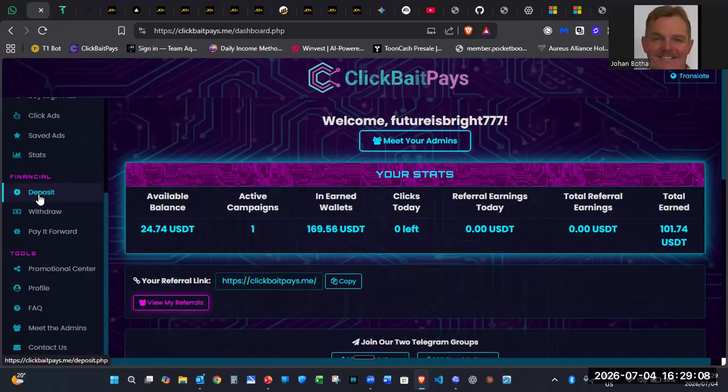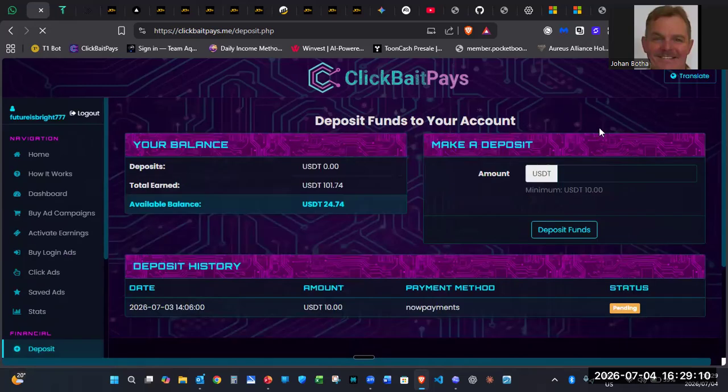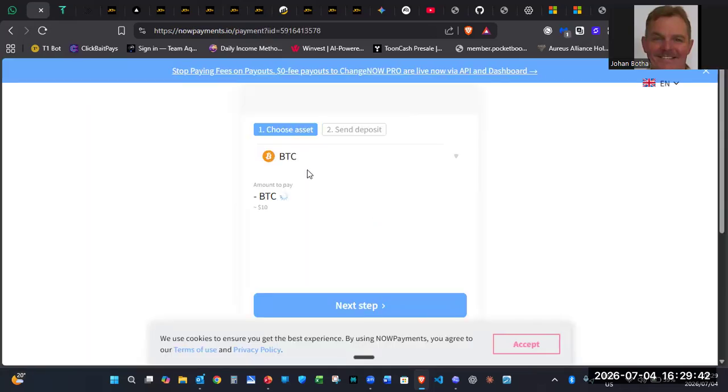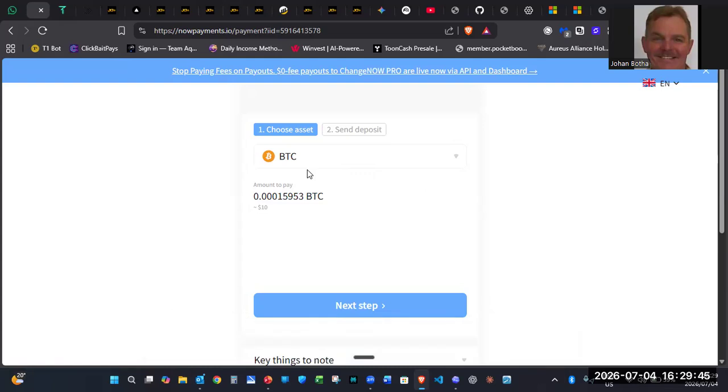So that is basically how you're going to deposit here. First of all, obviously, if you do not have funds in the wallet, you're going to deposit your funds here, and they're making use of NOWPayments. So this is very important to note that when you do make a payment, read everything. Make sure you put in the minimum, which is 10. Then you will go to the deposit section. It will take you to NOWPayments. And please stay on this page until you have completed, until it shows successful.